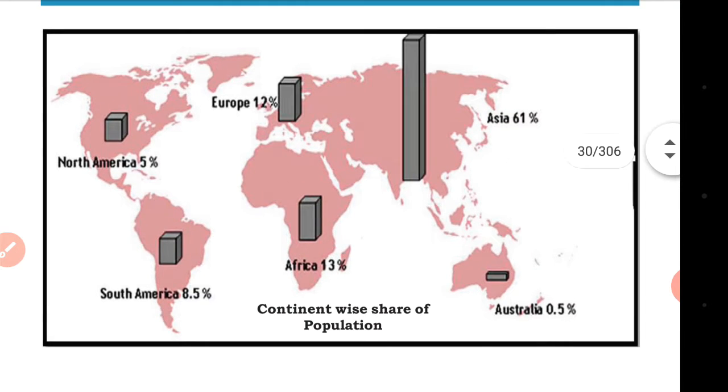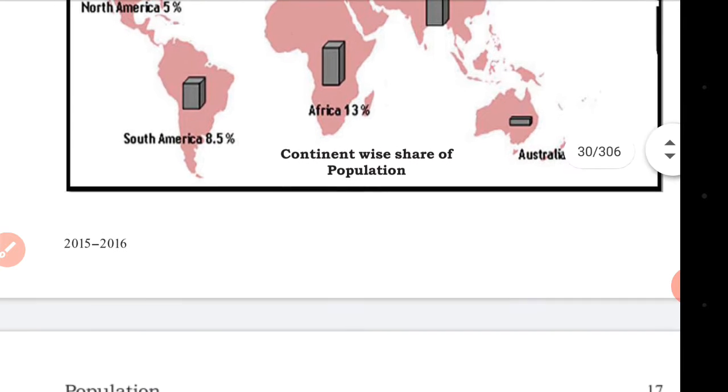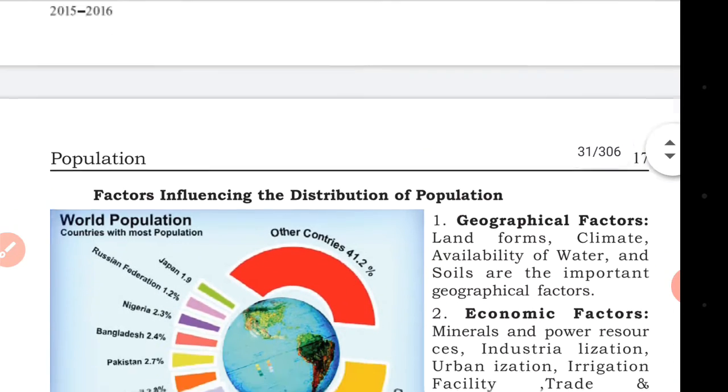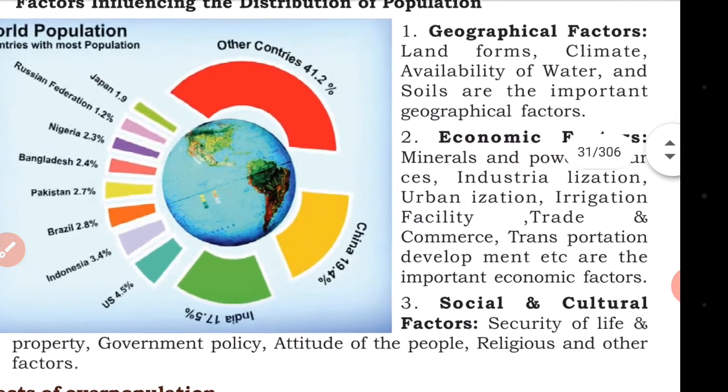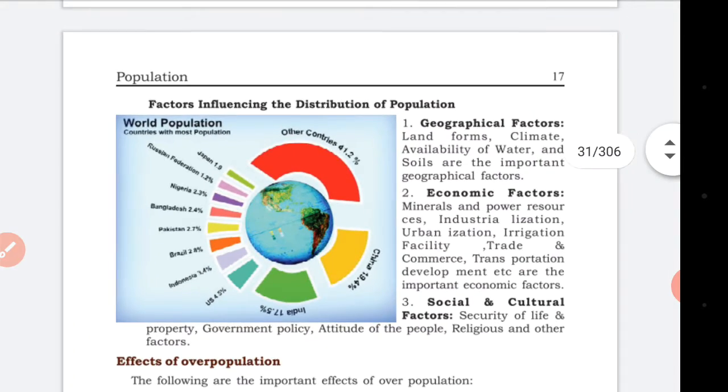Look at the map. North America has a 5% population share, Europe 12%, Asia 61%, Australia 0.5%, Africa 13%, and South America 8.5%. Here, factors influencing the distribution of population. The countries: China 19.4%, India 17.5%, USA 4.5%, Indonesia 3.4%, Brazil 2.8%, Pakistan 2.4%, Bangladesh 2.4%, Nigeria 2.3%, Russian Federation 1.2%, Japan 1.9%.